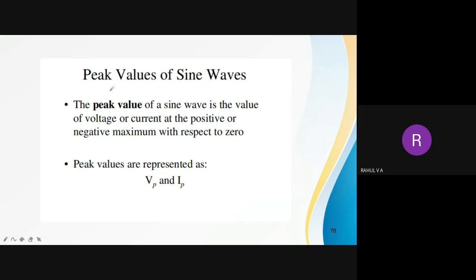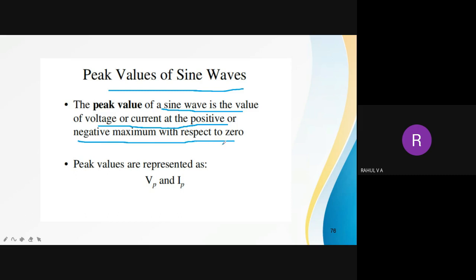Then peak value of sine wave. Okay, first we have learned what is cycle or what is a period, time period, and then second frequency, and third we have learned what is instantaneous value, and fourth it is peak value of sine wave. So peak value of a sine wave is the value of voltage or current at the positive or negative maximum